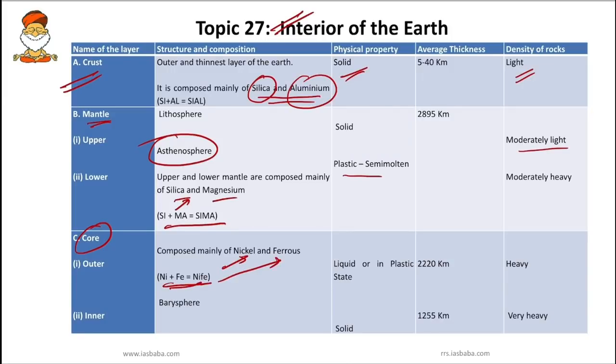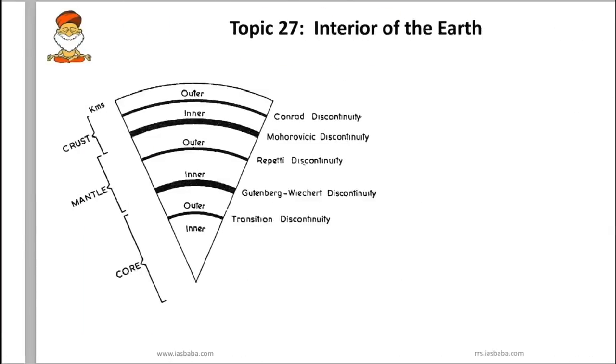These are the differences one should know. Barysphere is associated with the core, and the core has very heavy density of rocks. The outer part of the core is in a liquid or plastic or semi-molten state, whereas the inner core is solid. These are some of the facts you have to know.